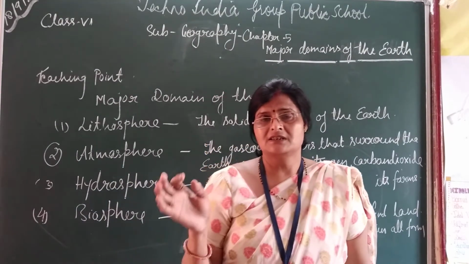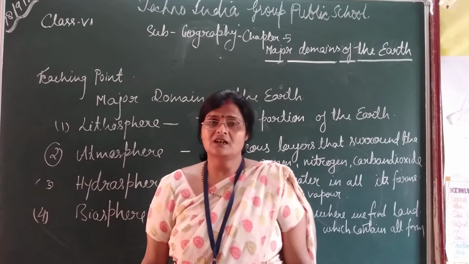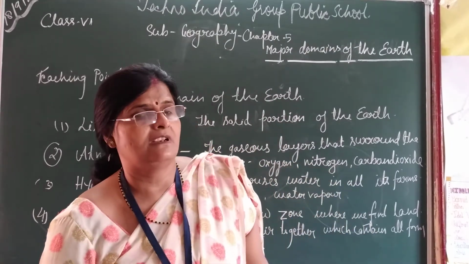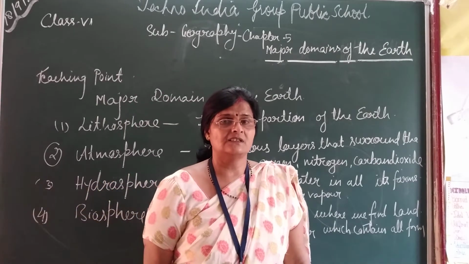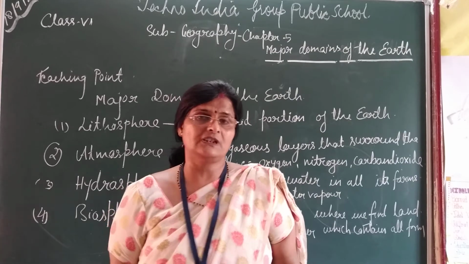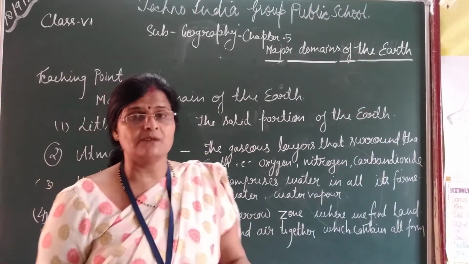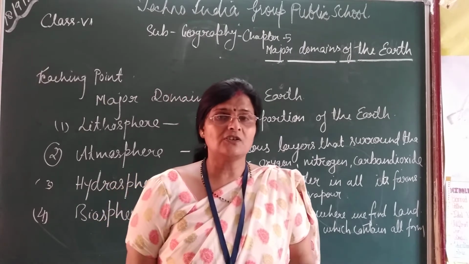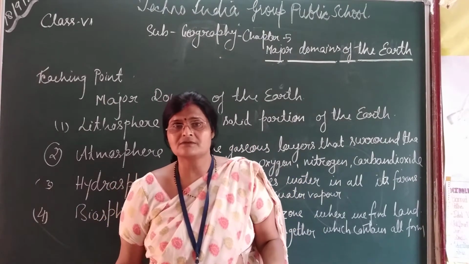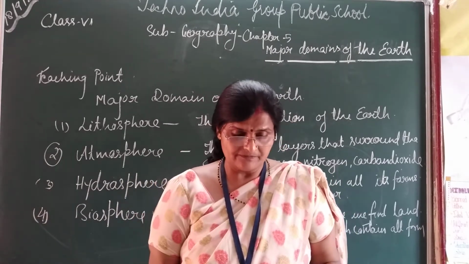Number one is lithosphere, number two is atmosphere, third is hydrosphere, and fourth is biosphere. Now what is the lithosphere? The solid portion of the earth on which we live is called the lithosphere. जिस पे हम लोग रहते हैं, this is called the lithosphere. The earth's crust and rocks are examples of the lithosphere.